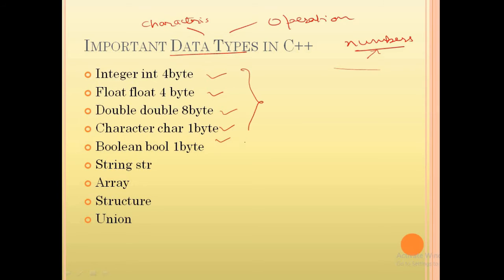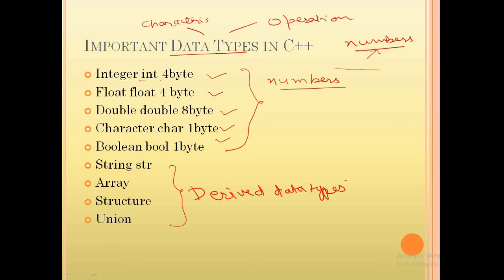These are basic data types. You can say primitive data types, and string, array, structure and union. These are derived data types. Now in this integer, float, double, character and boolean, integer, float, double actually represent numbers. Positive numbers, negative numbers, we can use various types of numbers. We can use these data types to store numbers.